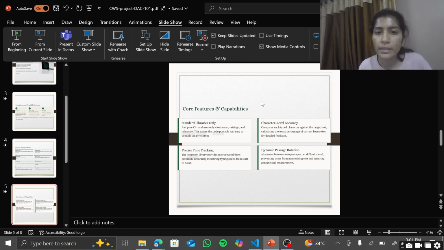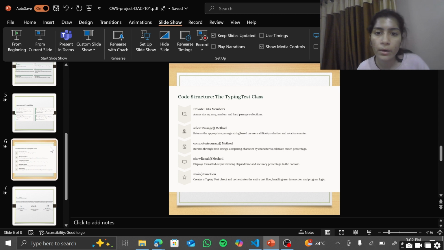Now, what are the code features and capabilities of this program? It uses the standard library and is a pure C++ based program, as I told you, and it includes only three libraries. This is the main feature of this program. And character level accuracy is more important, as it will measure whether each character is correct or not. It does not measure words, it measures character based accuracy. And it will give us precise timing and dynamic passage rotation. We don't have to write the same statement every time, it will be rotating. So these are the key features of my program.